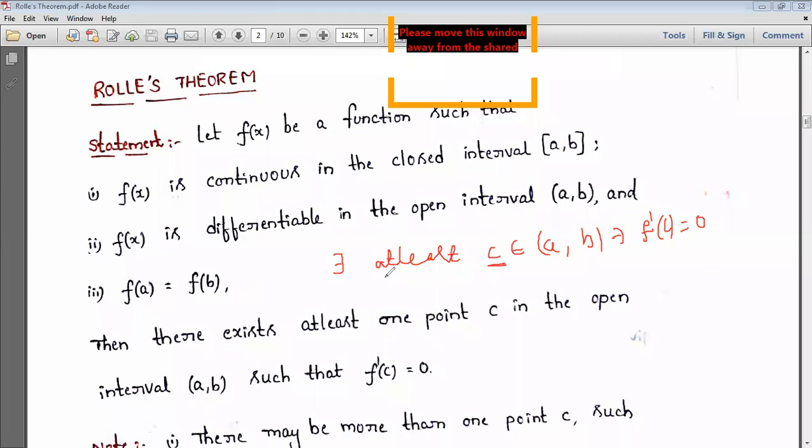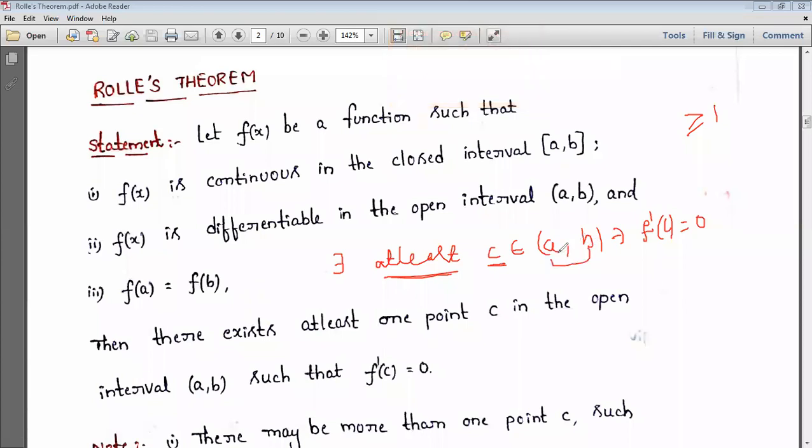At least means greater than or equal to 1. At least one value of c should lie in the interval they gave, between a and b. There may be a number of points, but at least one point should be in the interval, and that condition has to be satisfied.